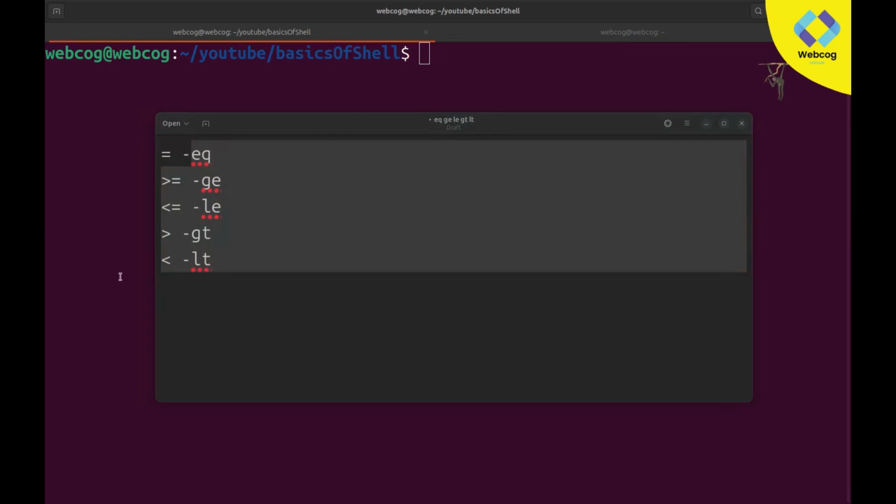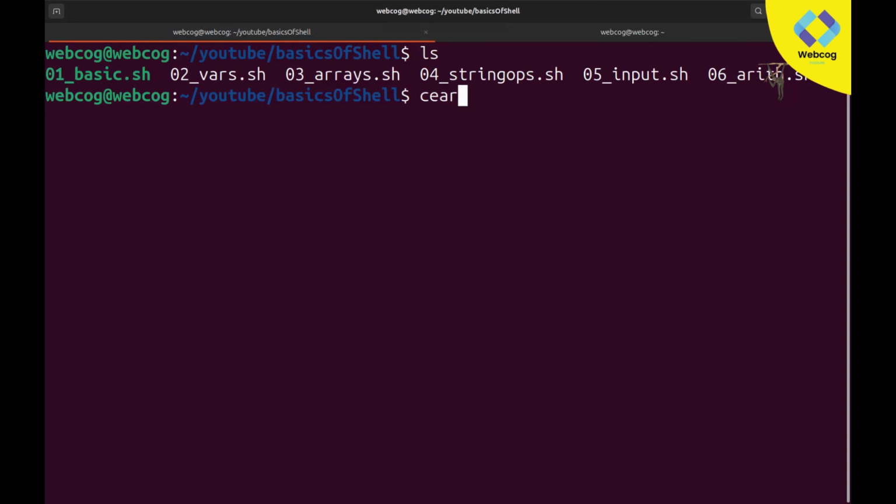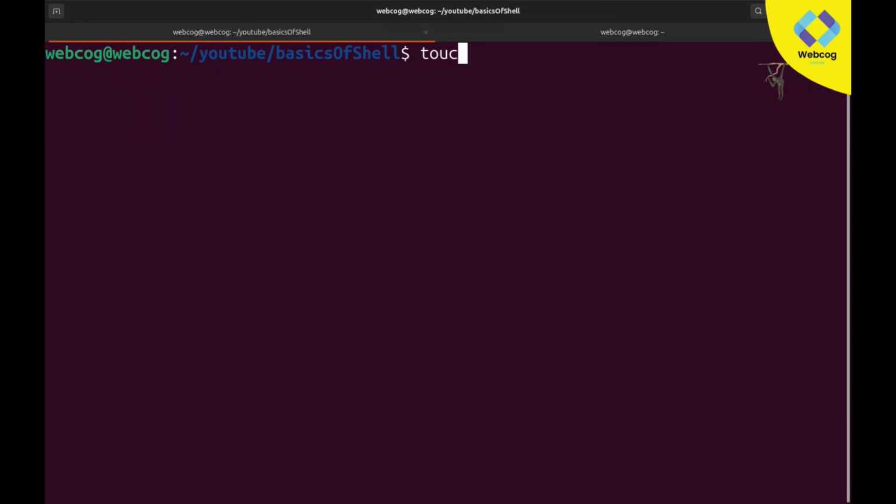So let's make our first if else condition. Before creating this, I am going to create a new file with touch 07, if else dot sh. Basically it is if else, not elif. So let's open 07 in our terminal, in insert mode. By default there will be the basic code, bin/bash. After that, we write our if else condition.